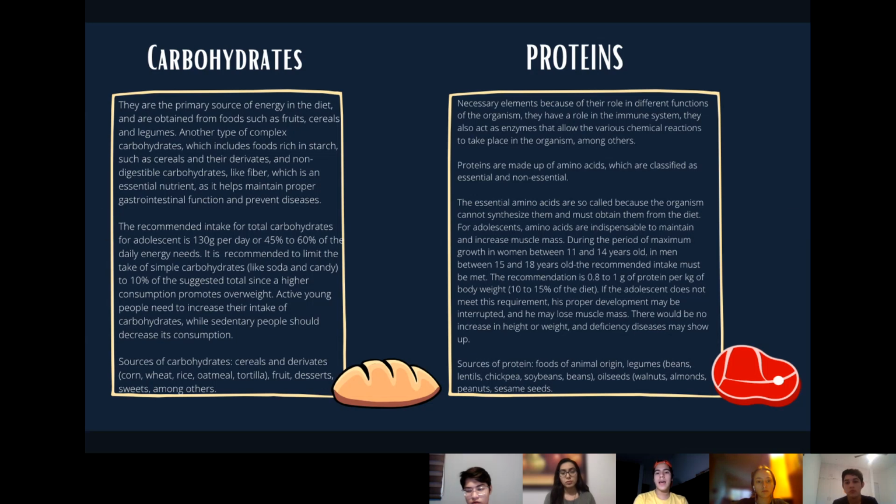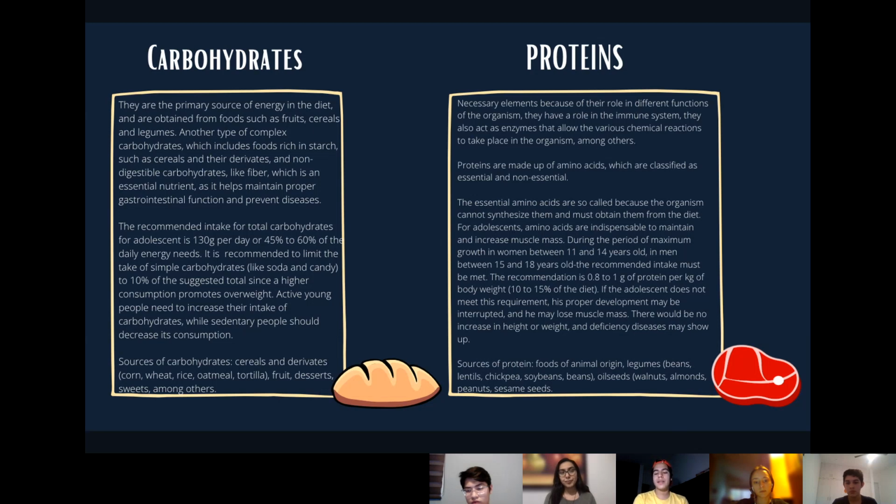They also act as enzymes that allow the various chemical reactions to take place in the organism, among others. Proteins are made up of amino acids, which are classified as essential and non-essential. The essential amino acids are so called because the organism cannot synthesize them and must obtain them from the diet.